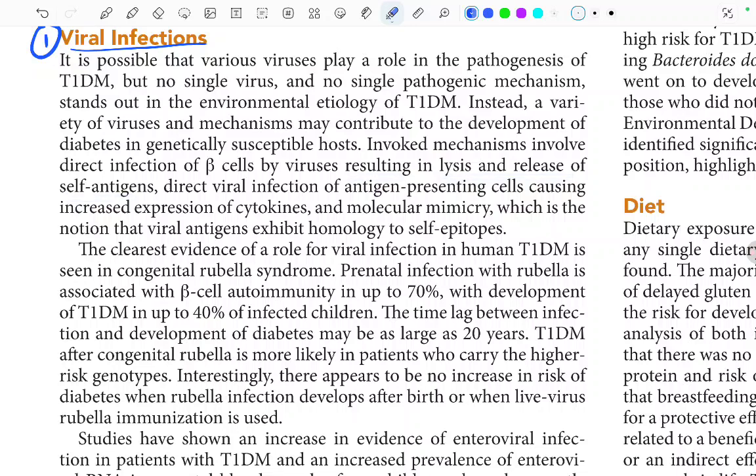The clearest evidence of the role of viral infection in human type 1 diabetes mellitus is seen in congenital rubella syndrome. What is seen in congenital rubella syndrome? Prenatal infection with rubella is associated with beta cell autoimmunity in about 70%, with development of type 1 DM in 40% of the infected children. So, if before the birth of the child the mother is infected with rubella and the baby is infected, there is beta cell autoimmunity in about 70%, and development of type 1 diabetes mellitus in 40% of the infected children. So this was proof of viral infection causing type 1 DM.